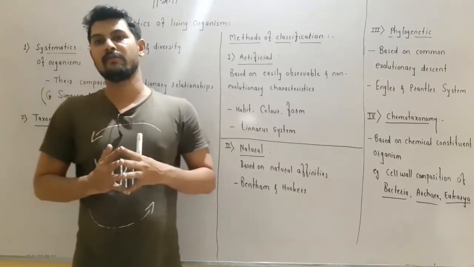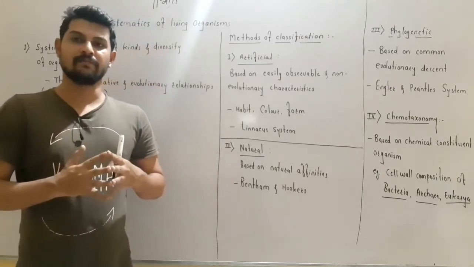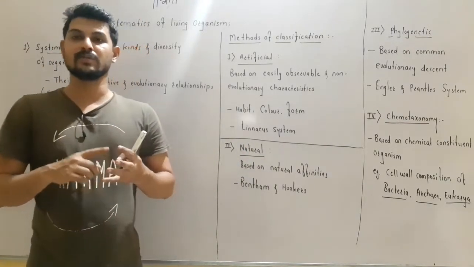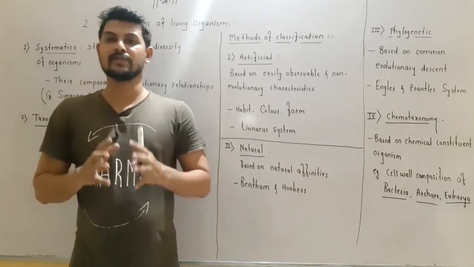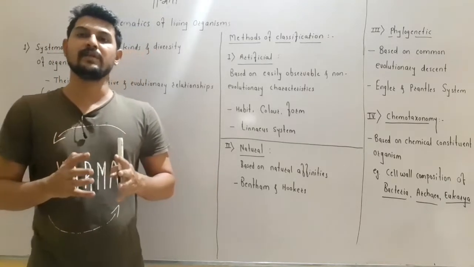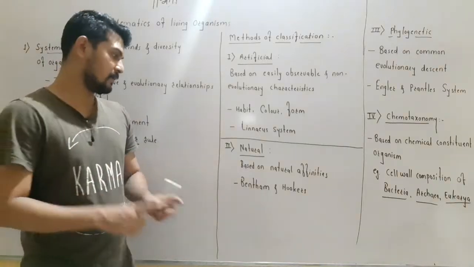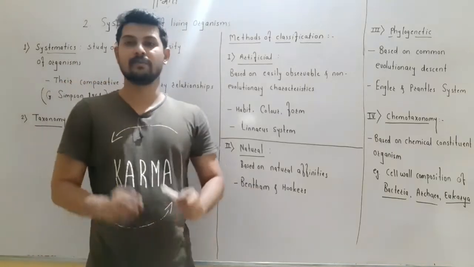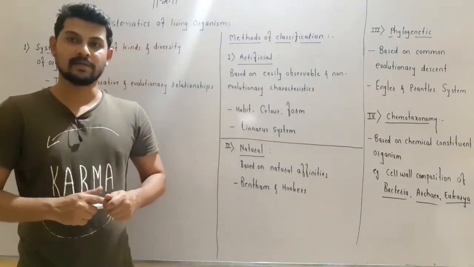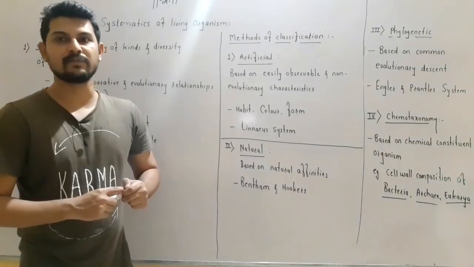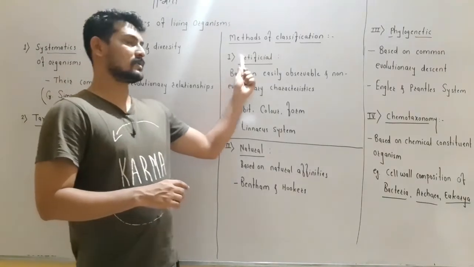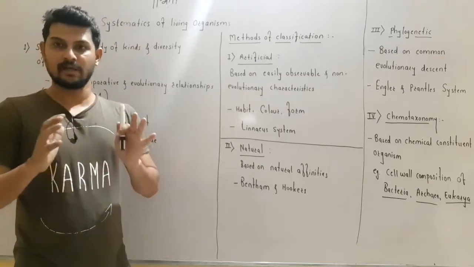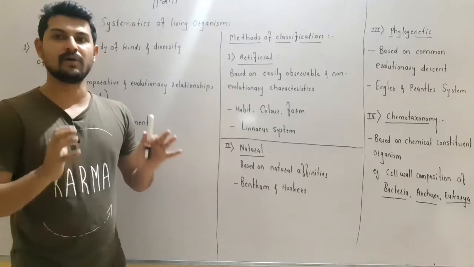So based on these natural affinities, when the classification is done, then it is called the natural system of classification. So tuberosum, nigrum and melongena, on the basis of their natural affinities, are placed into the genus Solanum, right? This natural system of classification was proposed by Bentham and Hooker. So the Bentham and Hooker system of classification is the example of the natural system of classification. So these are the two systems: the artificial system, and second, the natural system. The natural system is based on the natural relationship or the natural affinities between the organisms.